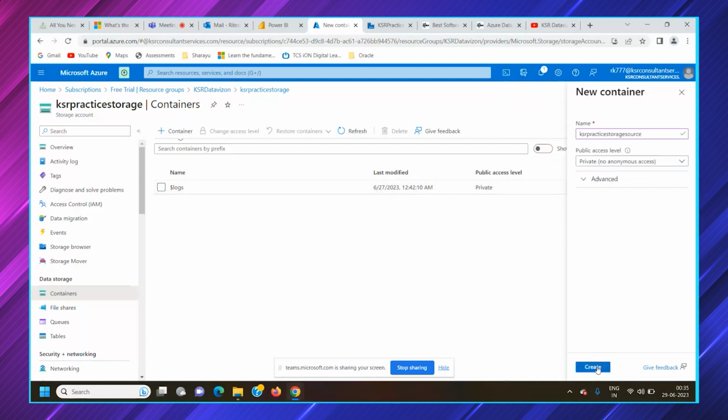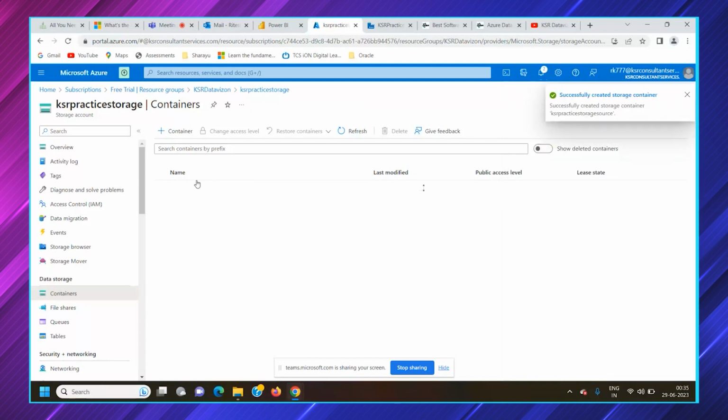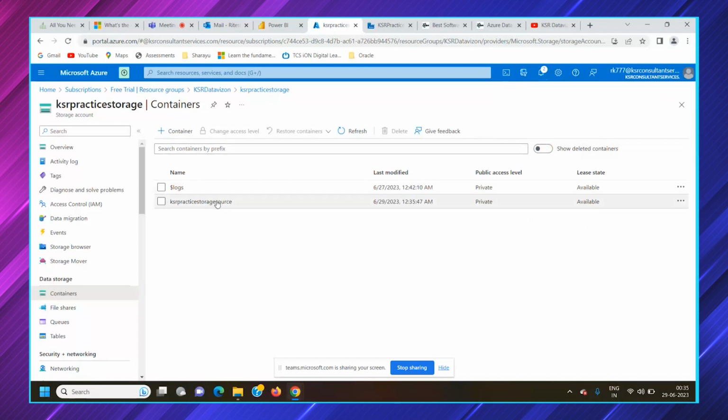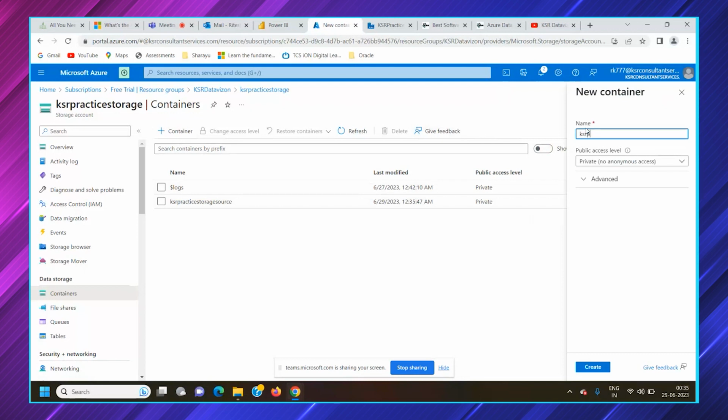So you can minimize it, you'll create it. So once this is created, you can find a folder. A container is created. A container is nothing but a kind of folder here in the storage account. So we'll create another storage container, which would be the KSR practice storage target.